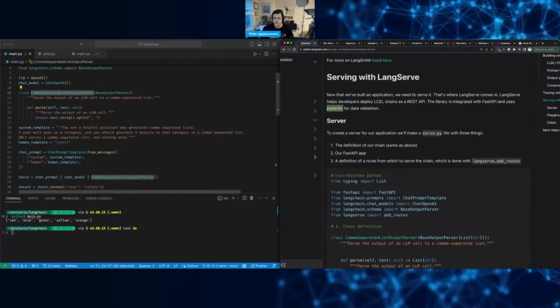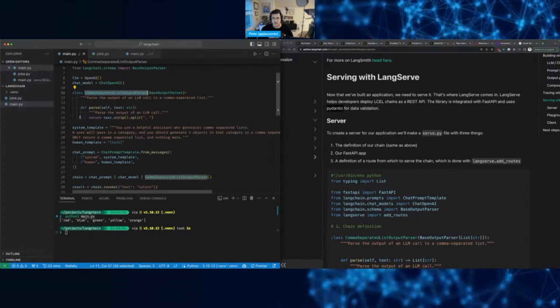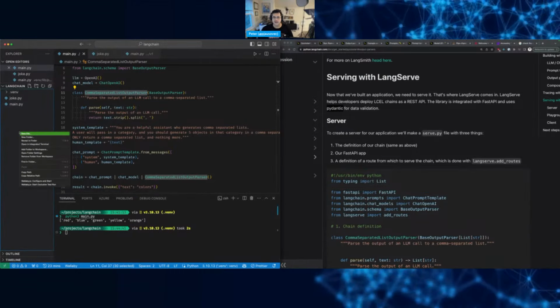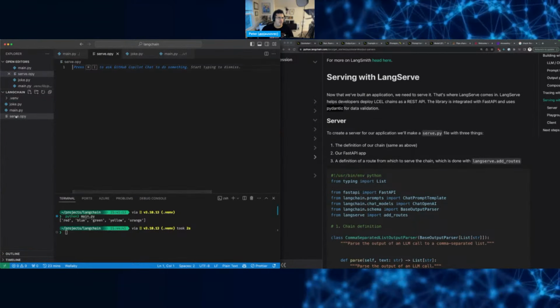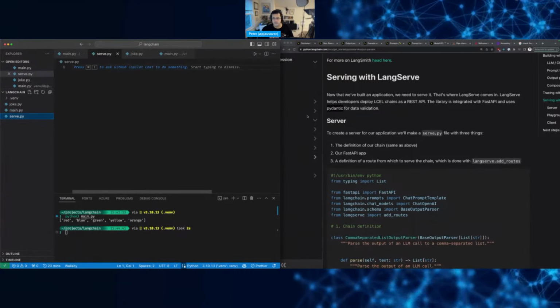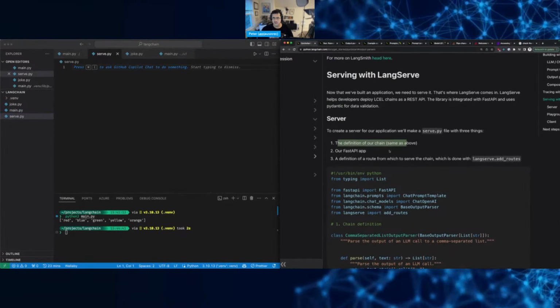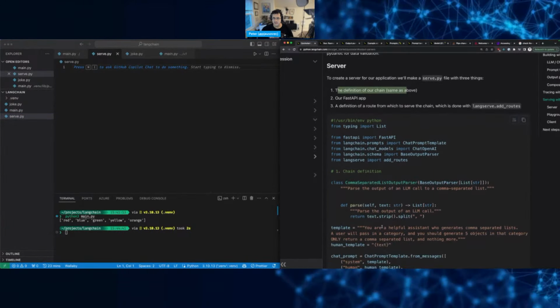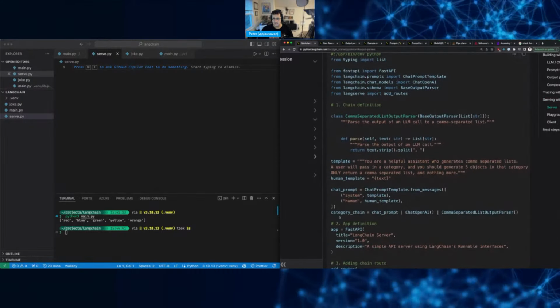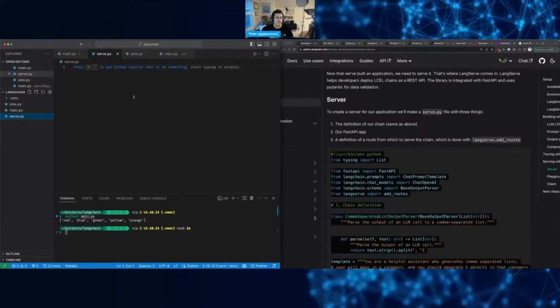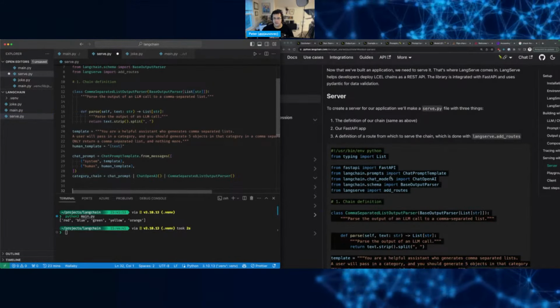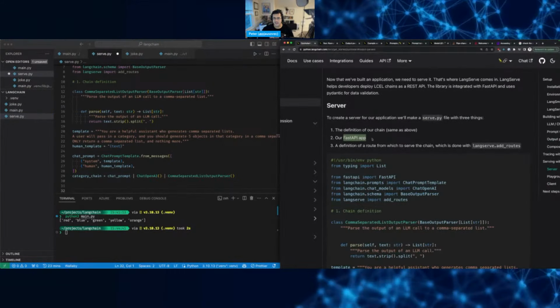So we need to create the server. Let's do the, what are they calling it? serve.py. Oops. The definition of the chain is the same as above. Okay, so this is the exact same thing that we had before. So let's copy this. And then the second portion is the FastAPI app.